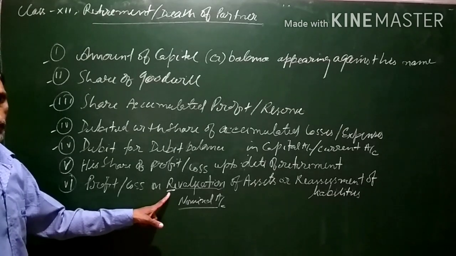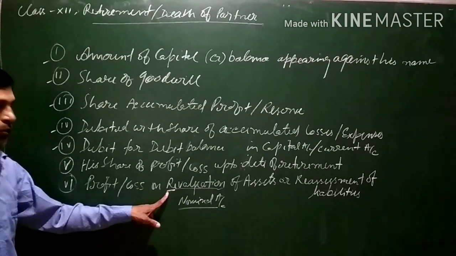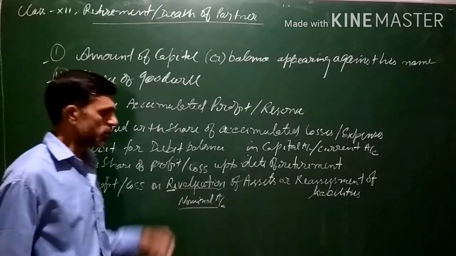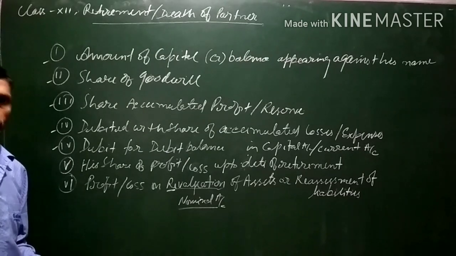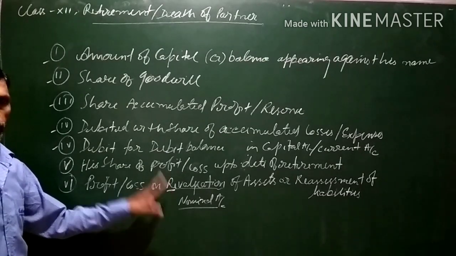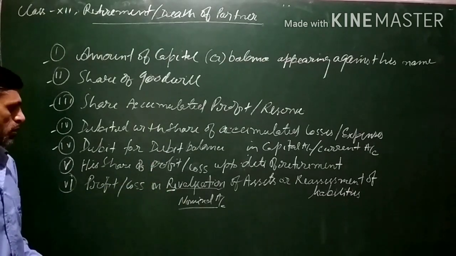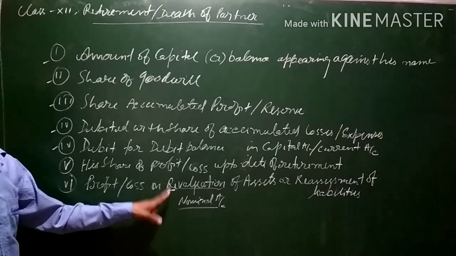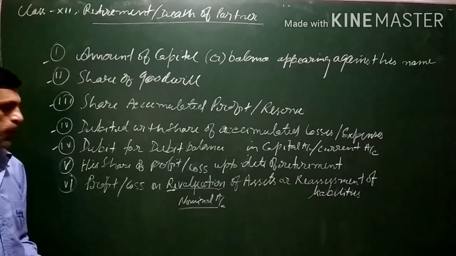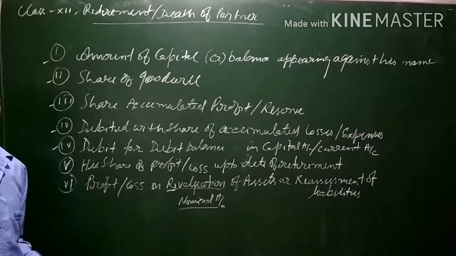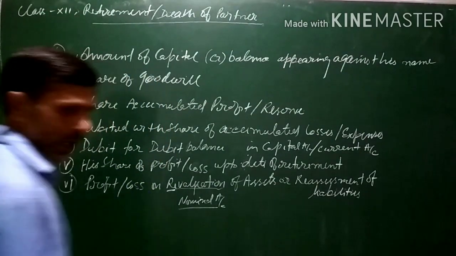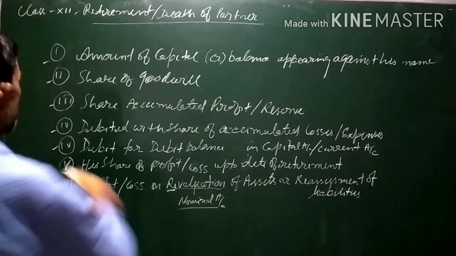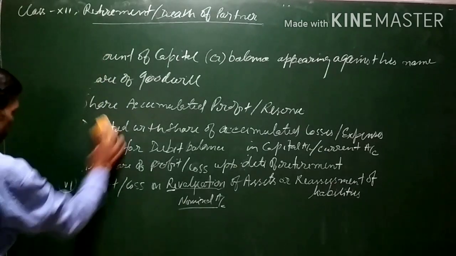So whatever we have done, how we have prepared revaluation account in case of admission of partner, similarly at the time of retirement also, revaluation will be done, and profit or loss on revaluation of assets or liabilities will be transferred to all the partners' capital accounts in their old profit sharing ratio. Now, these are the things which are to be kept in mind in case of retirement of partners.